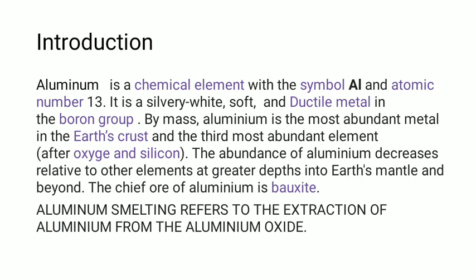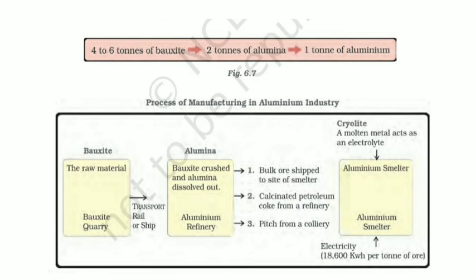So they are in 3 stages. Just check here. From 4 to 6 tons of bauxite, you get 2 tons of alumina. Now this alumina is in a very middle stage. You do not have complete aluminium, and you do not have complete bauxite, so it's in the middle. So you need to purify it more. When you purify it, of course it has oxides, and you are removing the oxides, so of course it will decrease in its weight, isn't it?